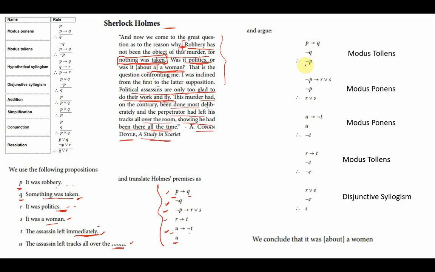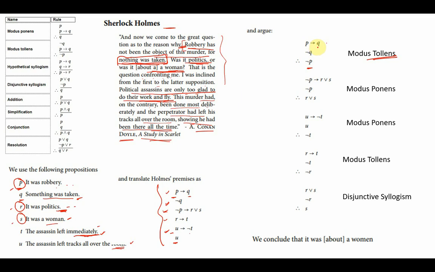Now we solve the premises. Before that, let's come back over here. What are the possible motives? It was robbery, it was politics, it was about a woman. So P, R or S are the possible conclusions. It is very important to identify what the possible conclusions are, because if you do not identify the conclusions, you will keep on applying the rules of inference indefinitely. But once you know what the possible conclusions are, as soon as you arrive at one of the conclusion propositions, you can stop your work there.